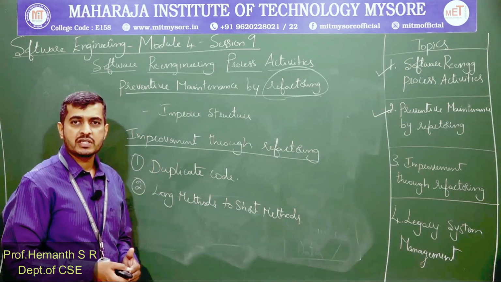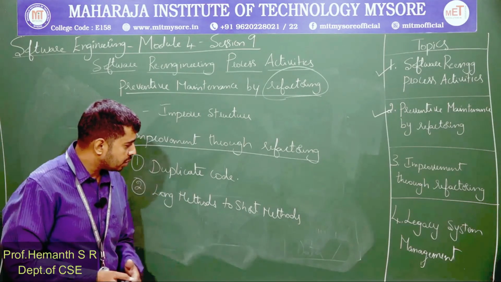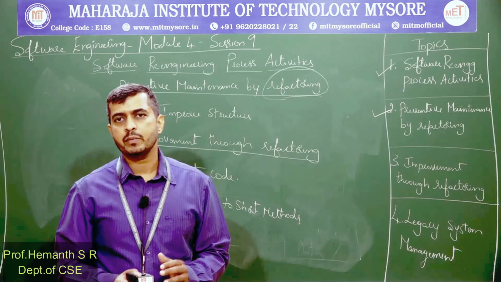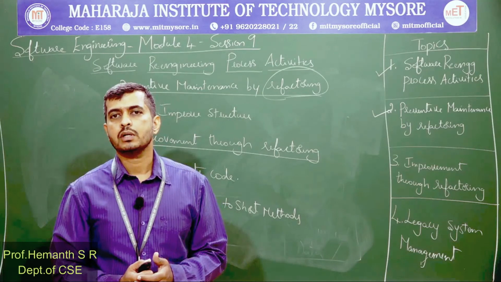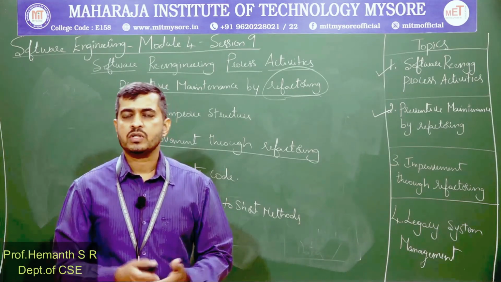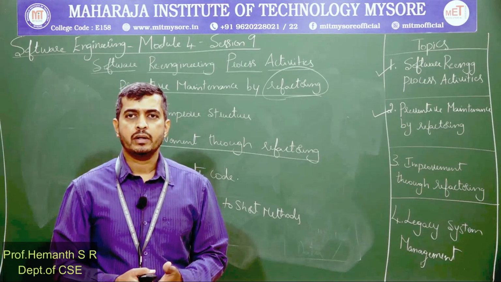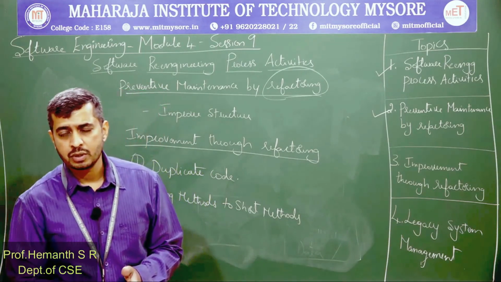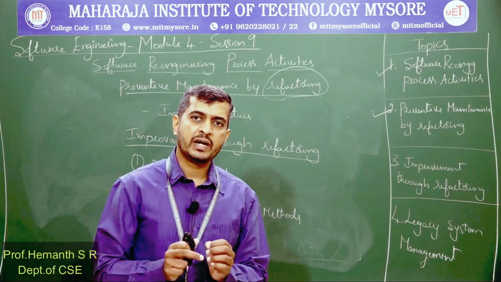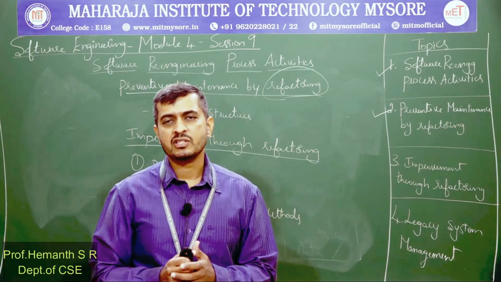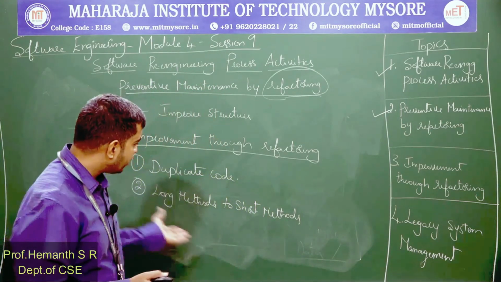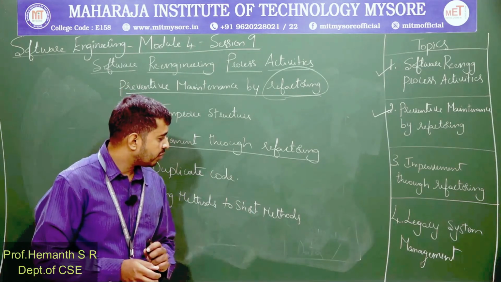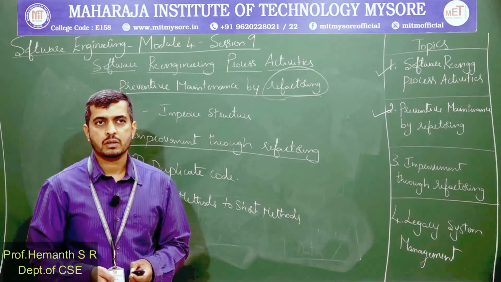Long methods to short methods. Just to improve the clarity, consider what was being done by maybe 50 lines of code. The same thing was modified to 10 lines. So what was being done by 50 lines of code, now the same thing is being done with 10 lines of code. So a long method has been modified into short methods.